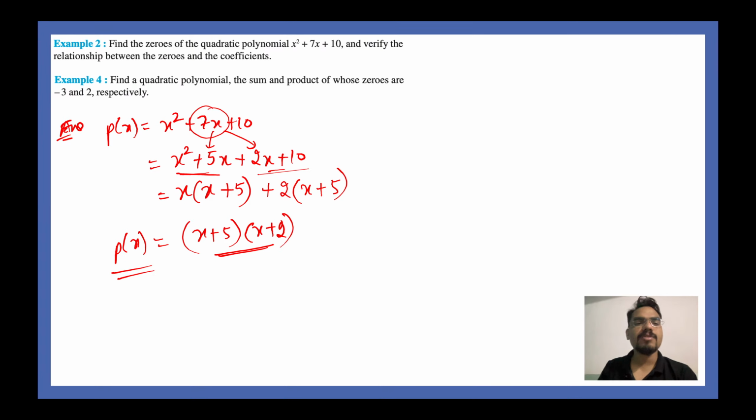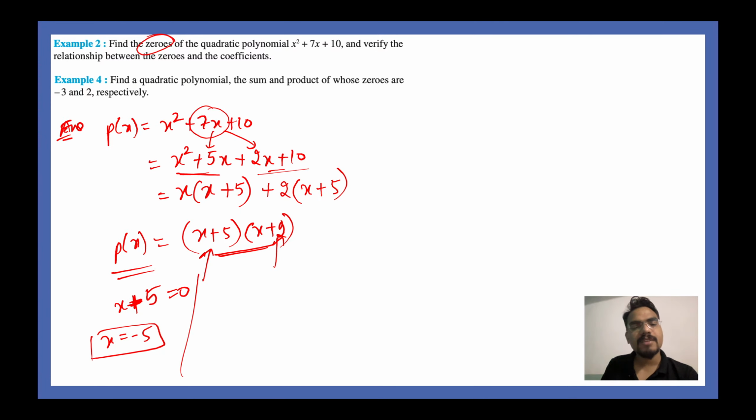To find out the zeros, it is very easy. How do you do that? You simply put these brackets equal to 0, one by one. So if you put x plus 5 is equal to 0, you get x is equal to minus 5. Very easy. And if you put, let's say, x plus 2 is equal to 0, you get x is equal to minus 2. So your zeros are minus 5 and minus 2.